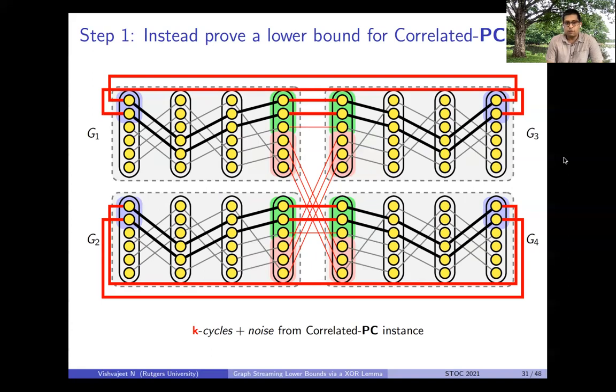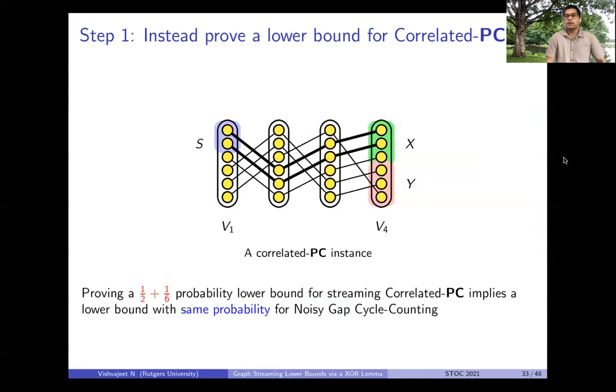In the other case, we have a few 2k cycles and noise. So using the gadget reduction, now we can say that it suffices to prove a lower bound on correlated pointer chasing, and it would prove a lower bound with the same probability on noisy gap cycle counting.